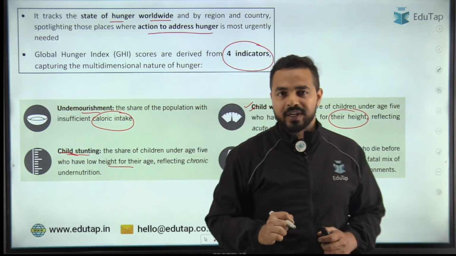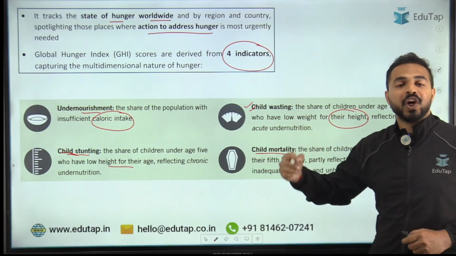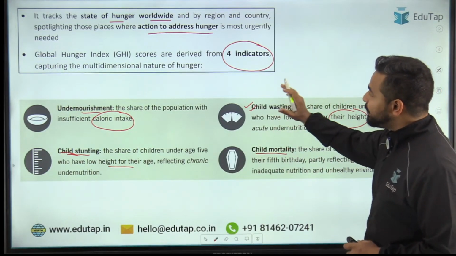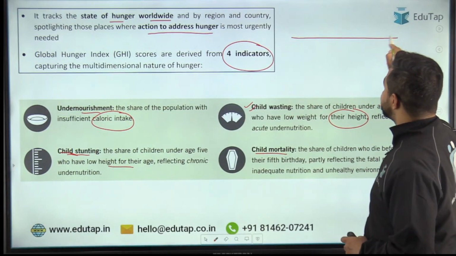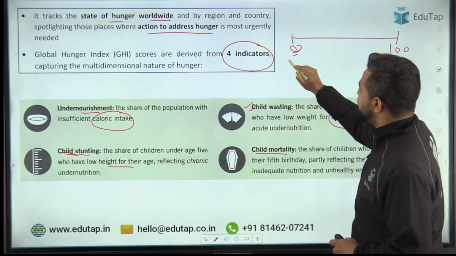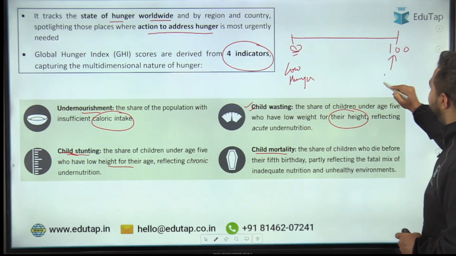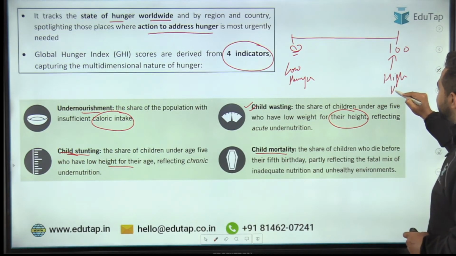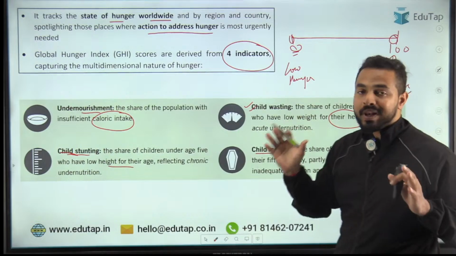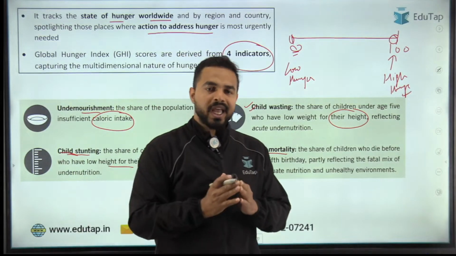And let me tell you, my dear friends, these 4 indicators have different weightages in the Global Hunger Index. With the help of these 4 indicators, this index makes a scale of 0 to 100, where 0 shows low hunger in the country and 100 shows high hunger, that is, the hunger level is very high in that country. So hunger levels are assessed on a scale of 0 to 100 through the Global Hunger Index. Okay, I hope this is clear to all of you.